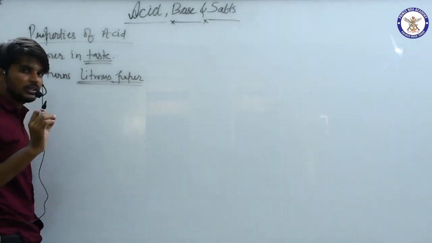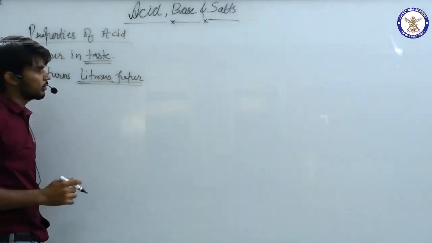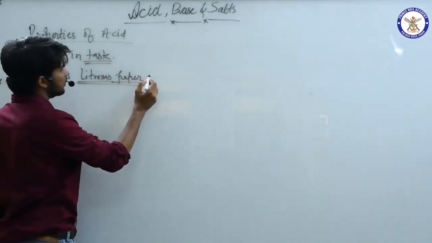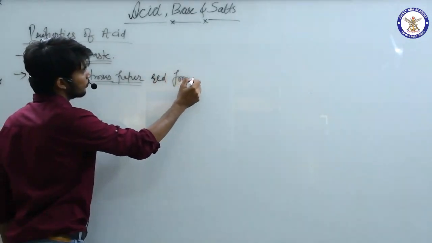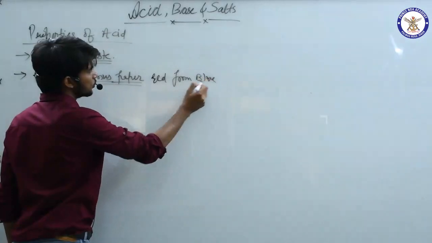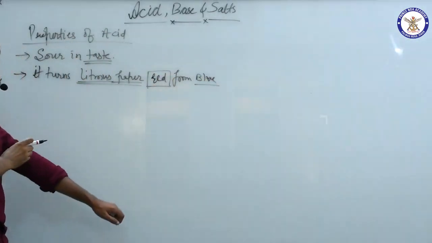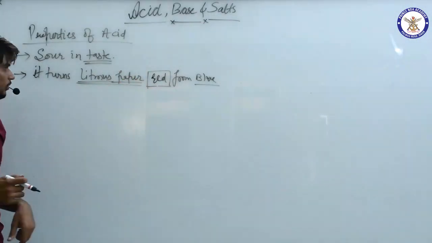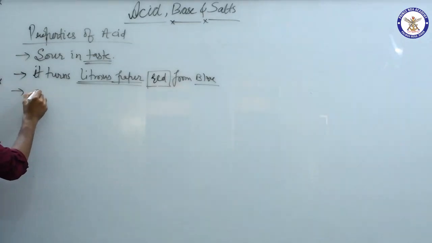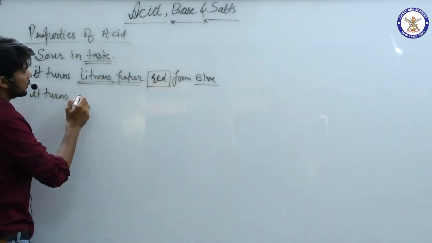This is something that will help us tell whether this is acid or not. So remember this. अगर आपके पास एसिड है तो वो क्या कर देगा, लिटमस को रेड कर देगा, यानी इट टर्न्स रेड. फाइन. Next, it turns